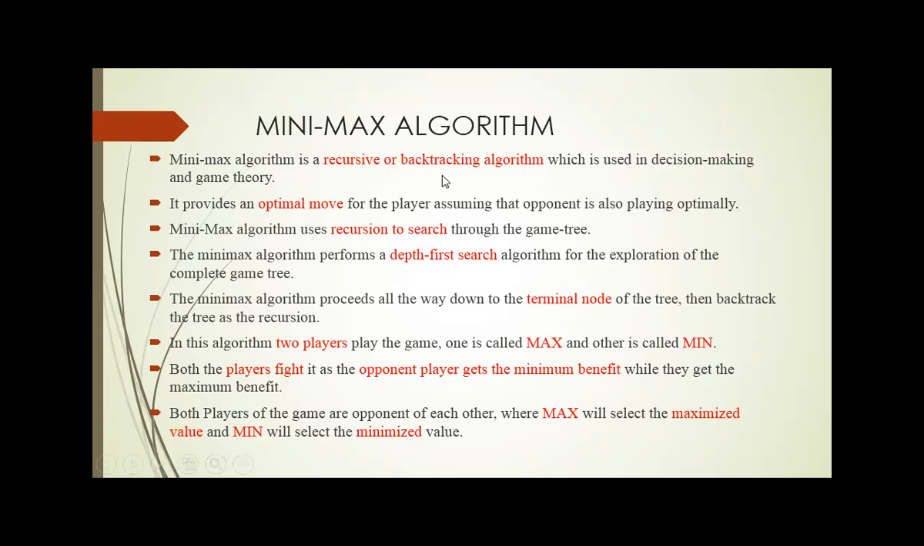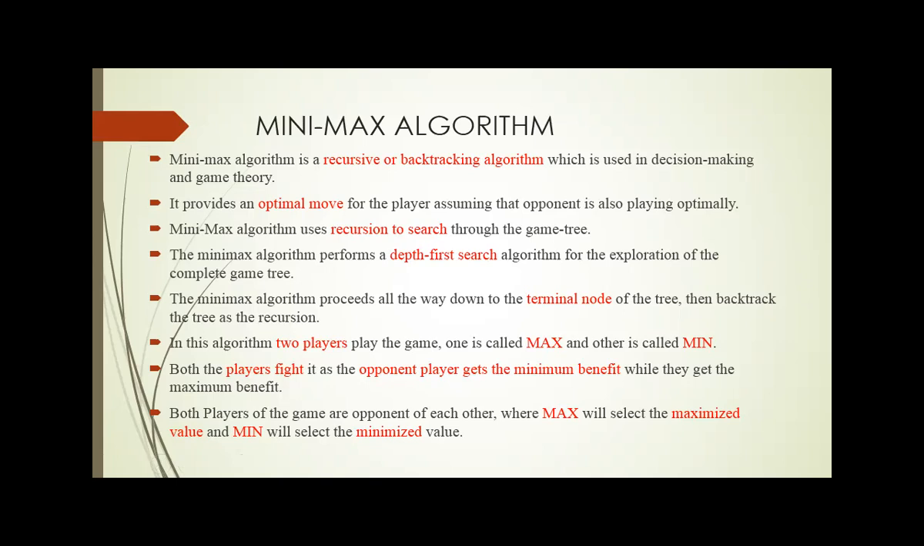Once we expand the node, and if we reach the terminal node, then we backtrack and expand another possible way to reach some other terminal node, and select the best by comparing all the terminal nodes. So the min-max algorithm performs depth first search for exploration of the game tree. It proceeds all the way down to the terminal node of the tree and then backtracks to the root node to find the value for the root node.